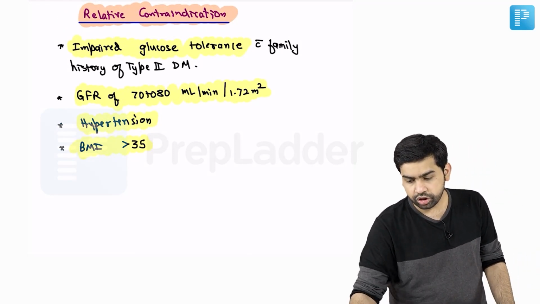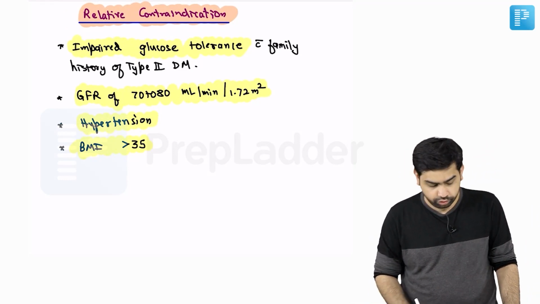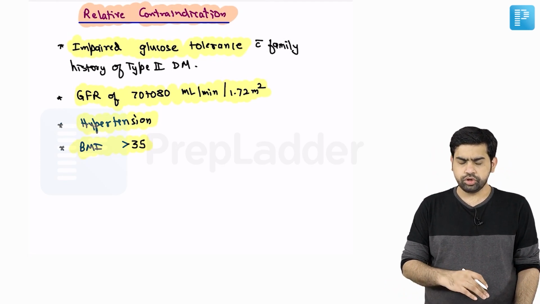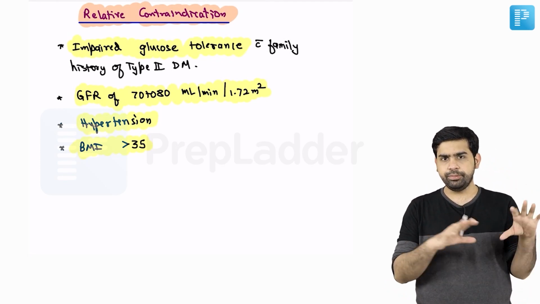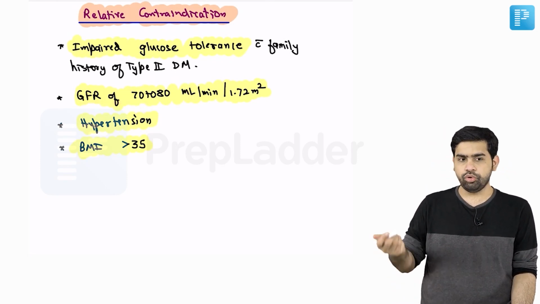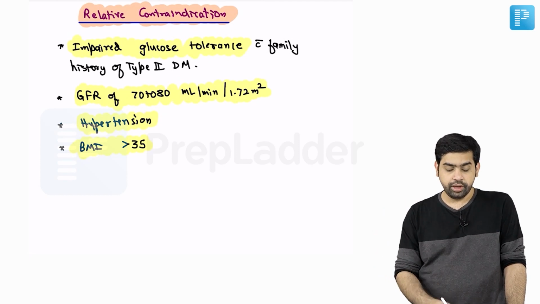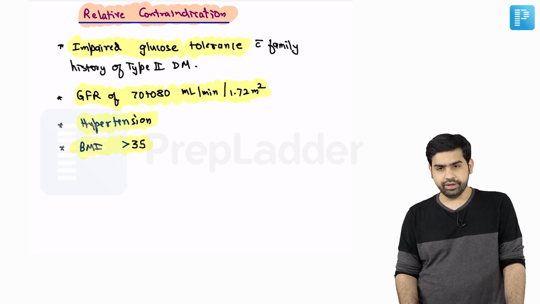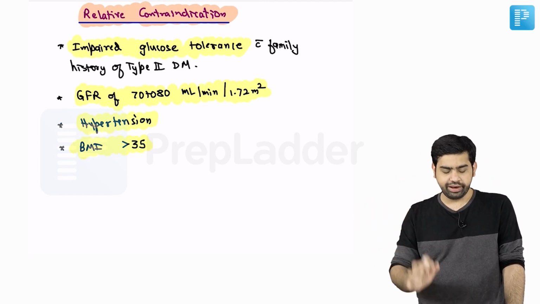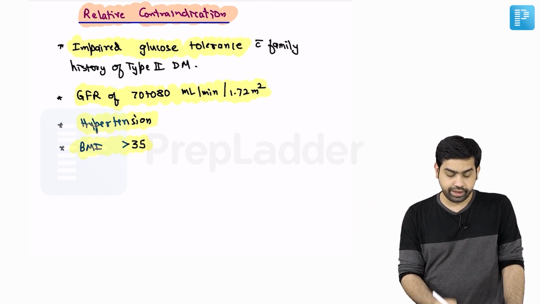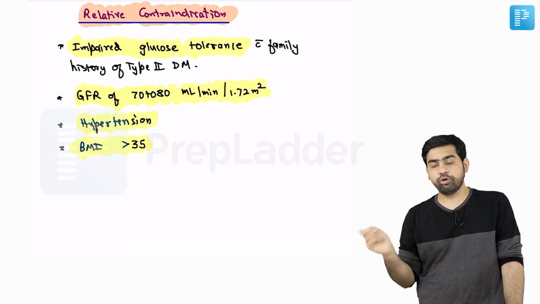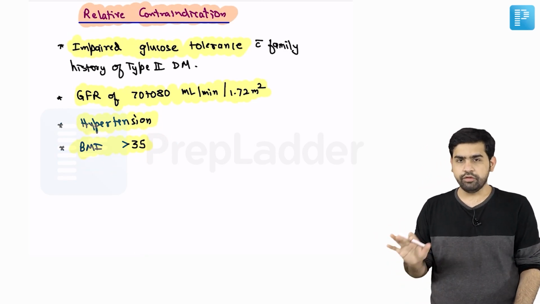So what are the relative contraindications for the donor? Let's say if at all there is an impaired glucose tolerance test. Okay, so there is no proper sure diabetes, but the patient is having an impaired glucose tolerance test. If at all the GFR is between 70 to 80, so less than 70 is an absolute contraindication, but relative contraindication is basically between 70 to 80. So ideally we should have the global GFR of more than 80, but even if we have 70 to 80, we can still accept it. Hypertension, okay, as I told you, hypertension controlled with a single medicine, and the BMI more than 35. More than 40 absolute contraindication, more than 35 is still acceptable.